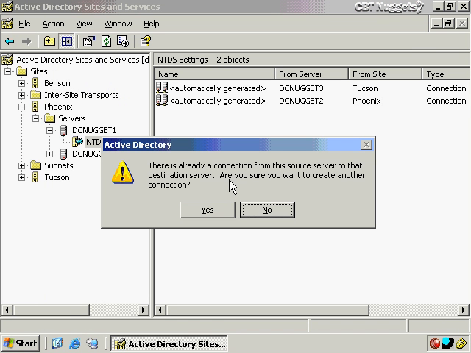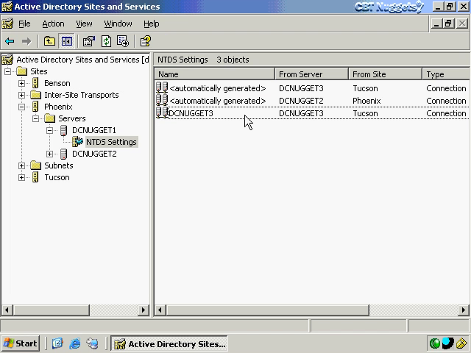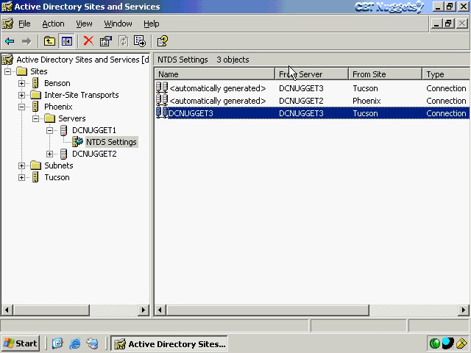There's already a connection there. If you want to create another connection, I could just say yes. Normally, we wouldn't have to do that since there's already one there. We're just doing this academically. And then we'll just go ahead and name the new connection object. I can just leave it at the name that it gives me there. Click OK. Now I've actually got two connection objects from DC Nugget 3.